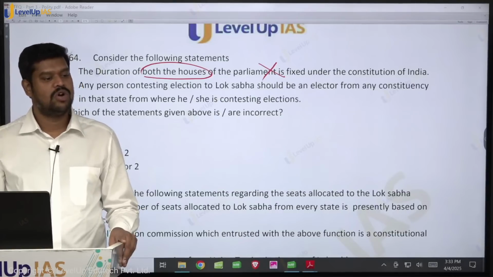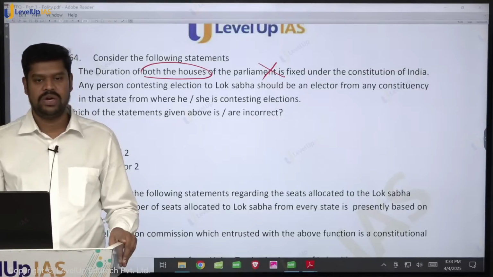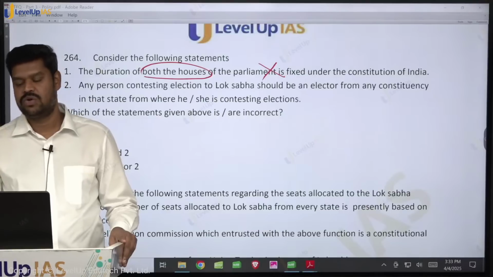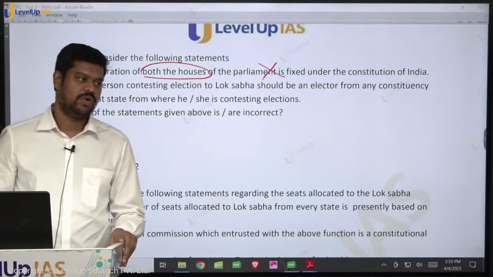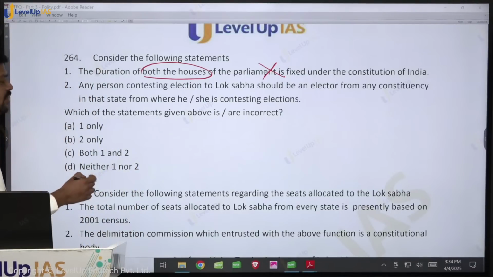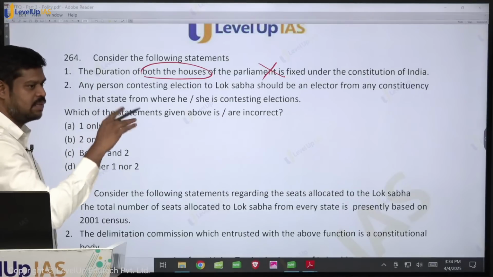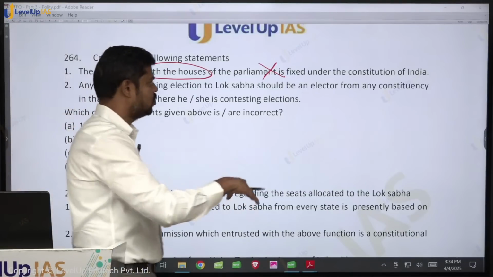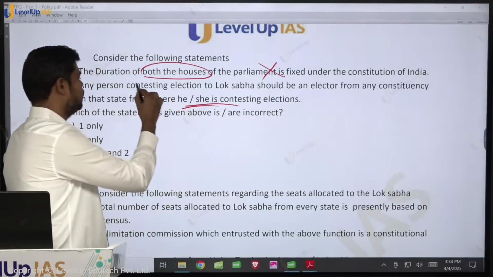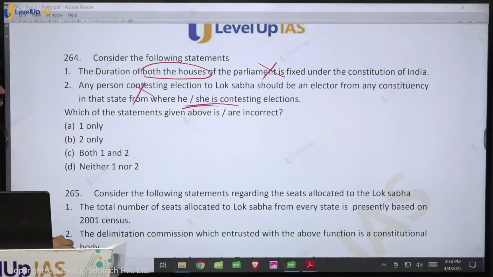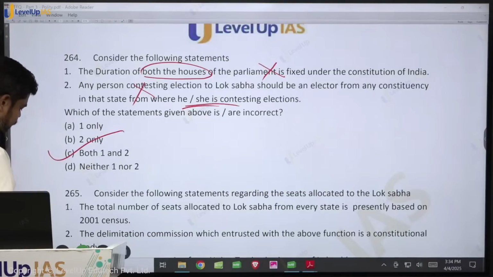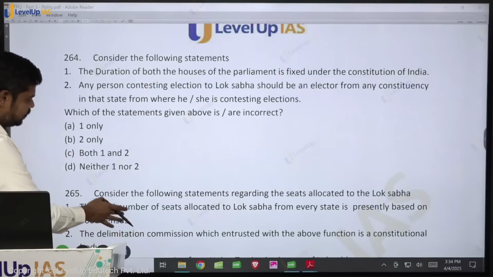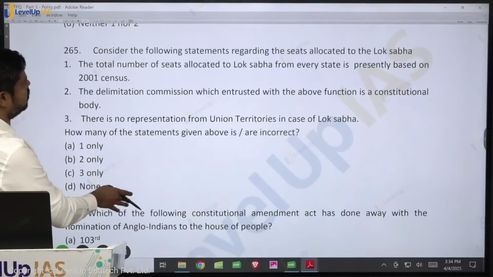Earlier 2 seats were for nomination from the Anglo-Indian community. It is only 543 constituencies. However, the maximum number of constituencies given in the constitution is what? 550 constituencies. But presently only 543. 550 is the maximum, but only 543 is presently allocated. Any person contesting election to the Lok Sabha need not be an elector from the state, but from anywhere in India. So which of the statements given above are incorrect? Both 1 and 2. Come to the next question.